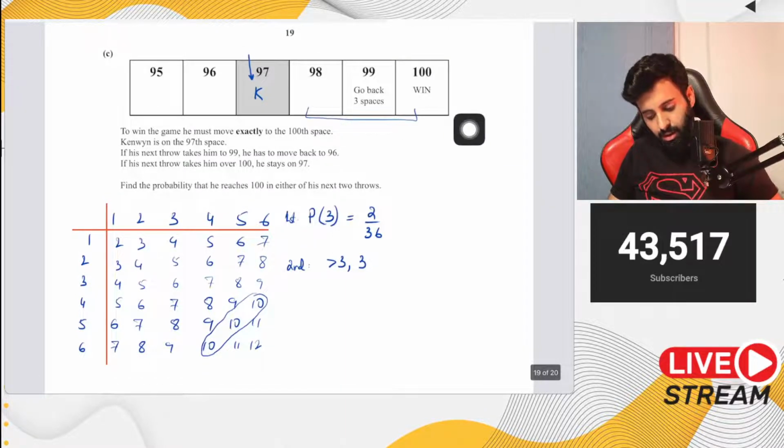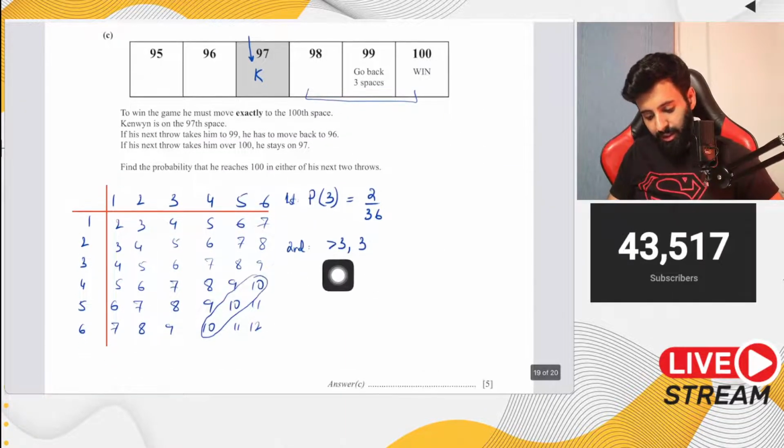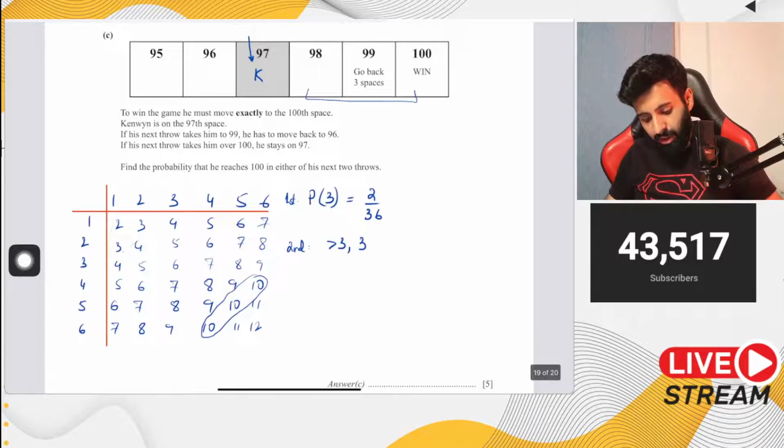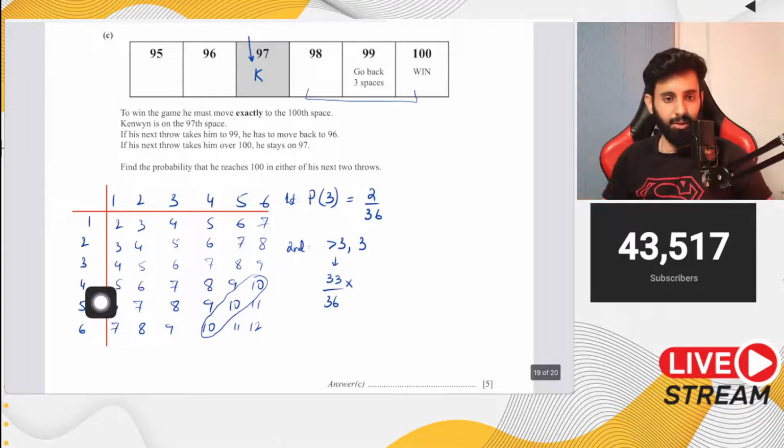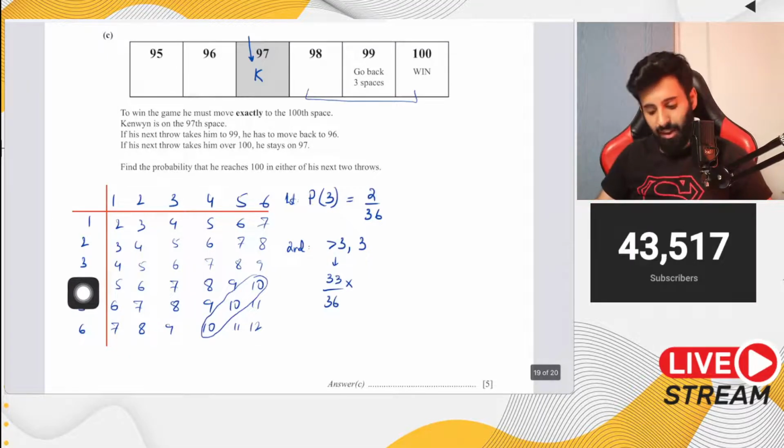Yeah, okay. So what's the probability of getting a score of more than 3? How many scores do we have that are less than 3? That's 3. Okay. So that means more than 3 are 33. So 33 upon 36. Because anything that's more than 3 is useless. So for the first turn, it's useless. That means he will now attempt it a second time.